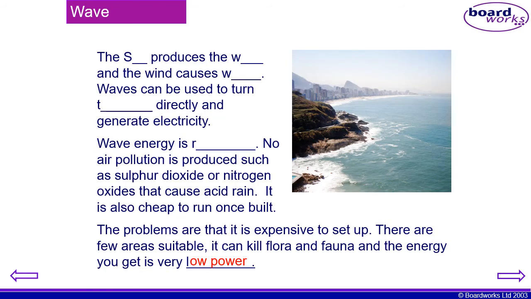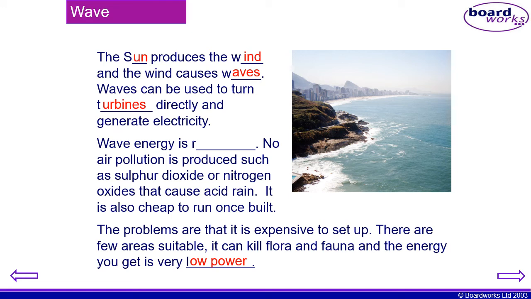Okay, now wave energy is another source of renewable energy resources. Let's have a look. The sun produces the wind, and the wind causes waves. Waves can be used to turn turbines directly and generate electricity. So no need for steam, no need for burning any fuel.